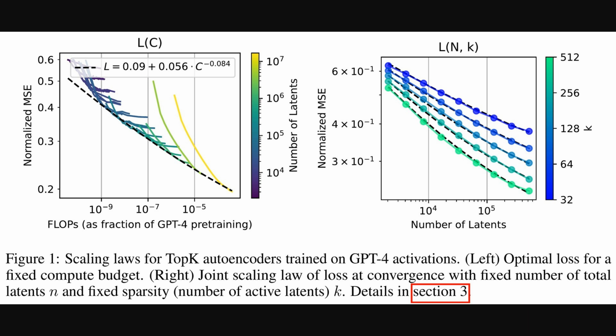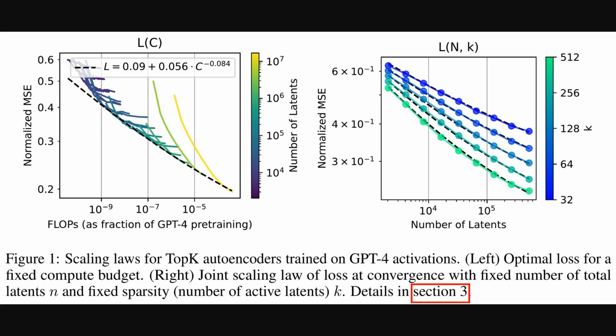Alright, so this first figure really visualizes their findings on scaling laws for what they call top K autoencoders. These directly control sparsity by picking the top K active features, or quote-unquote latents. The left plot shows reconstruction error, that's mean squared error, or MSE, decreasing as compute measured in flops increases. The right plot then shows MSE scaling predictably with both total latents and that sparsity value, quote, K.